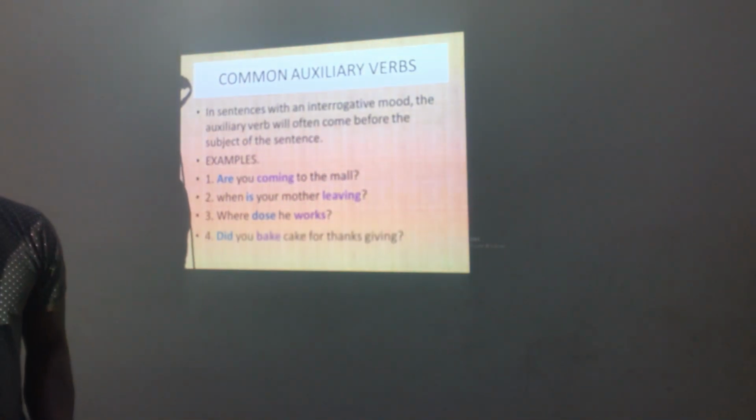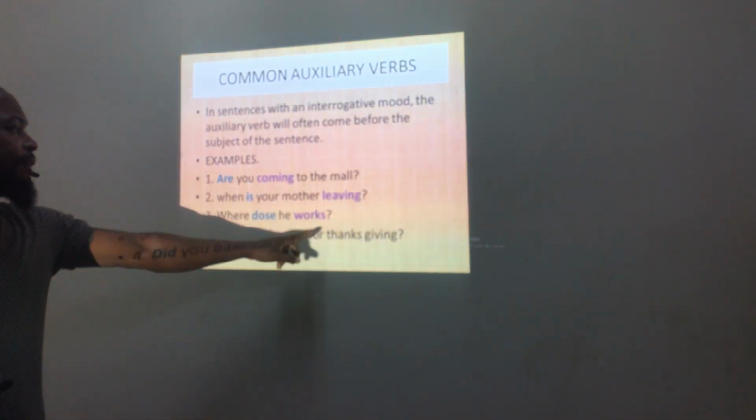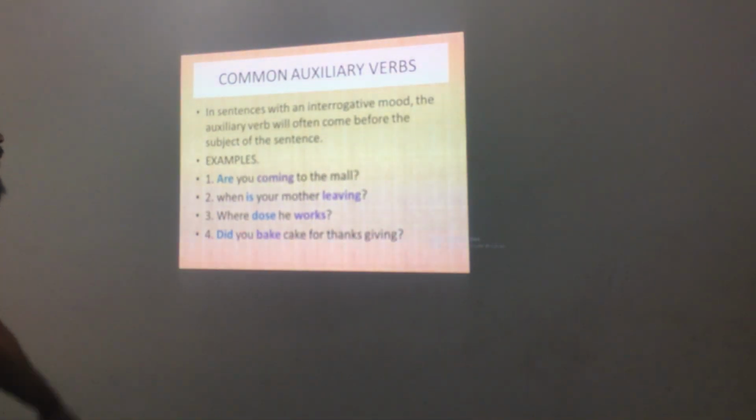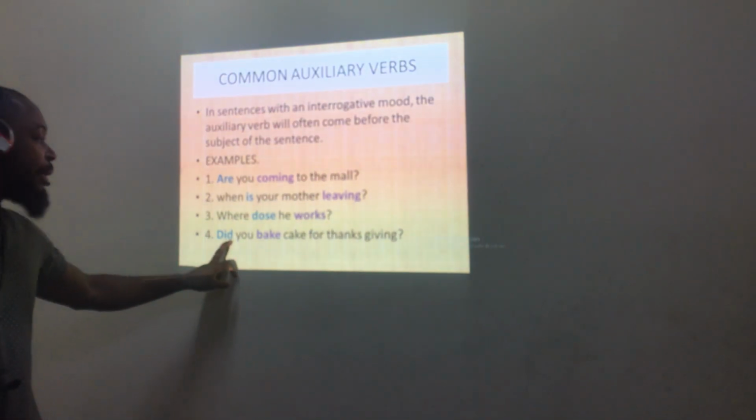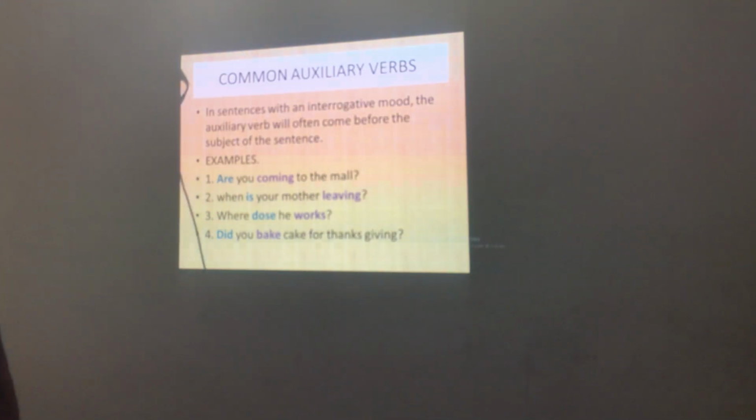So, now example 4, did you bake cake for the Thanksgiving? Now, "did" is the helping verb here and "bake" is the main verb, okay? So, now these are just the 4 examples given to you under these auxiliary verbs and under this interrogative mood, okay?